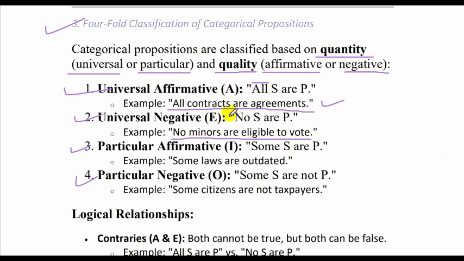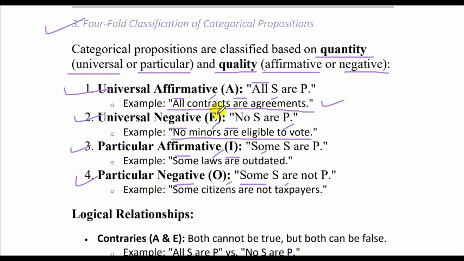The main words here are, in A proposition, all and are; E, no and are; I, some and are; O, some and are not. These are the key words. The rest is subject and predicate, subject and predicate, and so on. Alright. I hope you have understood this.